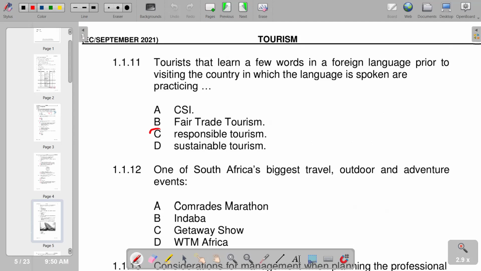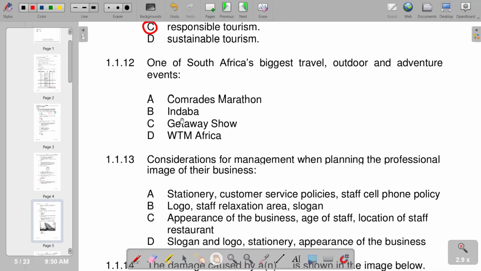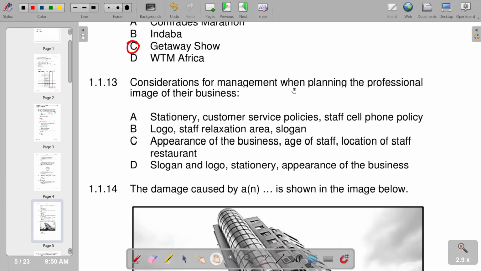Then moving on to number 12, one of South Africa's biggest travel, outdoor and adventure events. According to the responses that we have there, you see that it is the Getaway Show, which is C. Then we go to number 13, considerations for management when planning the professional image of their business. D, a slogan and logo, a stationery appearance of business. So D is the most appropriate. So we have D.